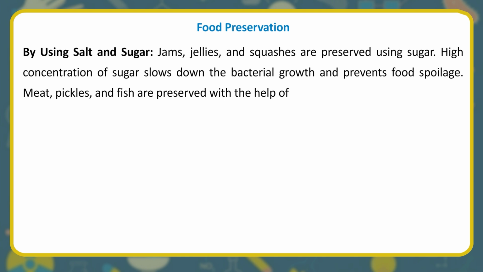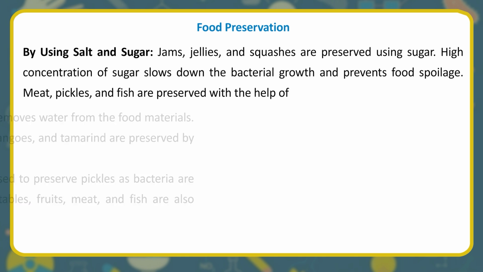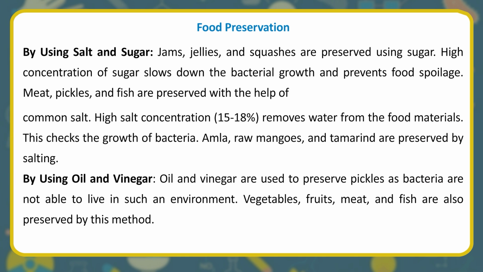Meat, pickles, and fish are preserved with the help of common salt. High salt concentration, 15 to 18%, removes water from the food materials. This checks the growth of bacteria. Amla, raw mangoes, and tamarind are preserved by salting. By using oil and vinegar, pickles are preserved as bacteria are not able to live in such an environment. Vegetables, fruits, meat, and fish are also preserved by this method.